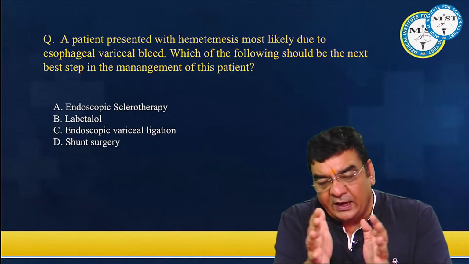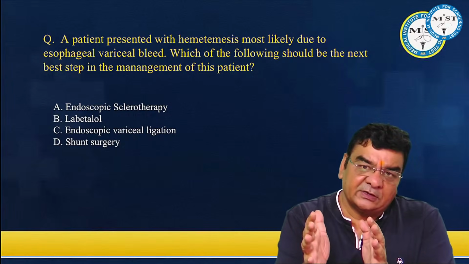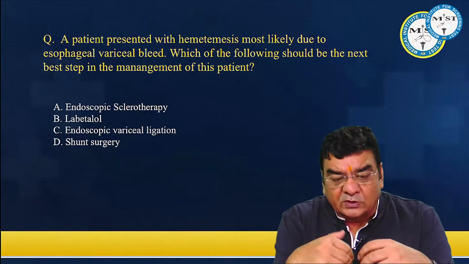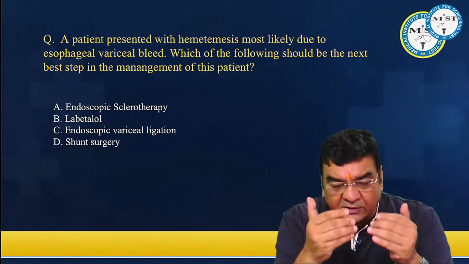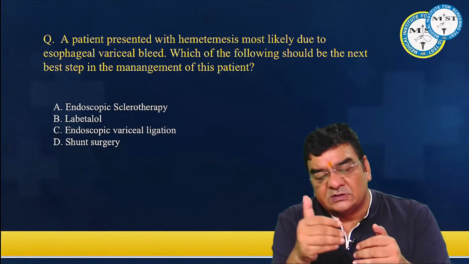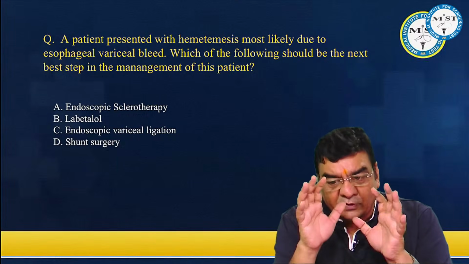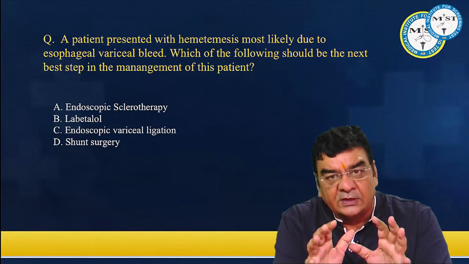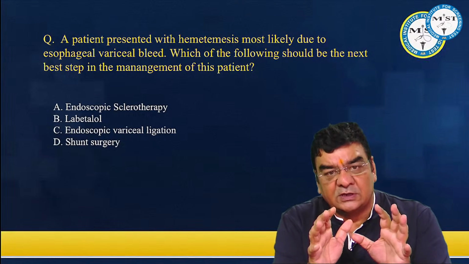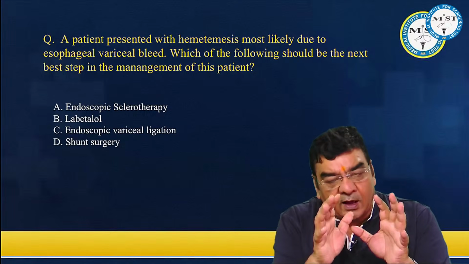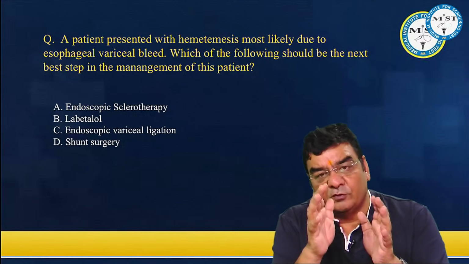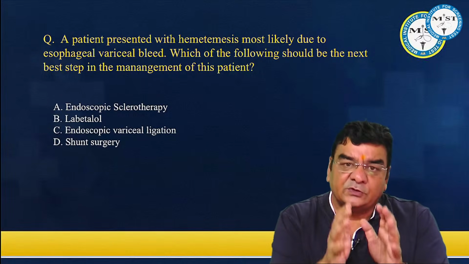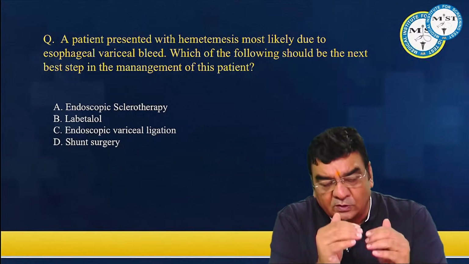If there is any issue in the hemodynamic parameters, for example, suppose because of hematemesis there is a huge amount of bleeding, so there will be volume loss in the pipeline, so pressure in the pipeline will go down and oxygen supply to the vital organs will go down. So first of all, we'll focus on saving the life of the patient. That means we'll have to pump in IV fluids, and if there is more than 30% of blood loss, then we also have to pump in RBCs for hemoglobin. We have to pump in platelets, clotting factors as well to stop the bleed. So we'll be focusing on blood transfusion, and we'll be giving tranexamic acid as well to control the bleed.